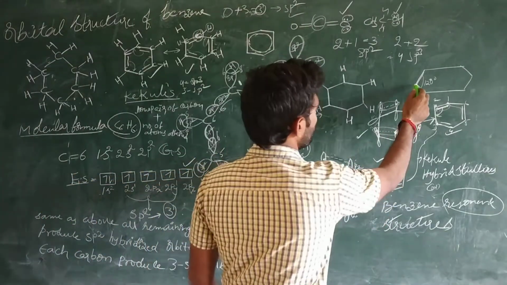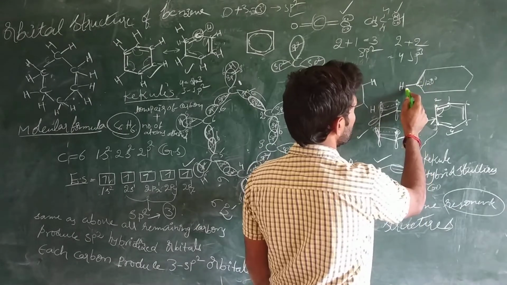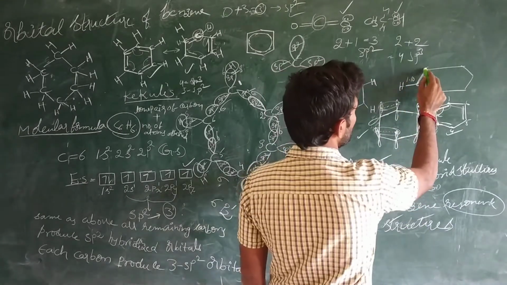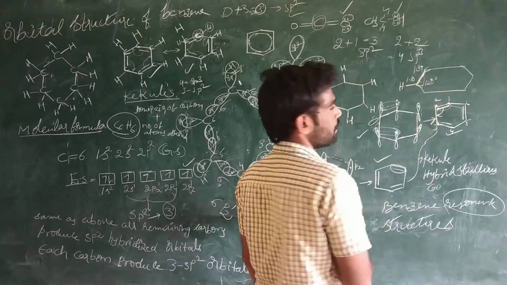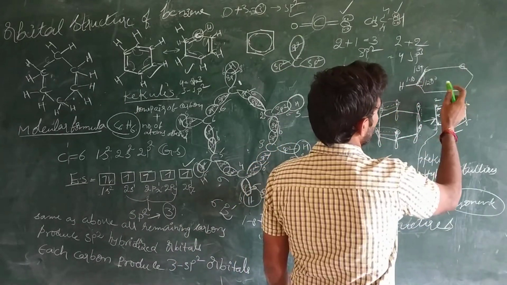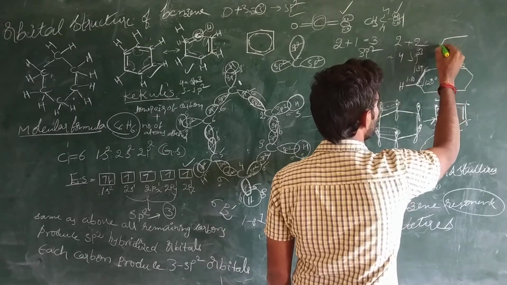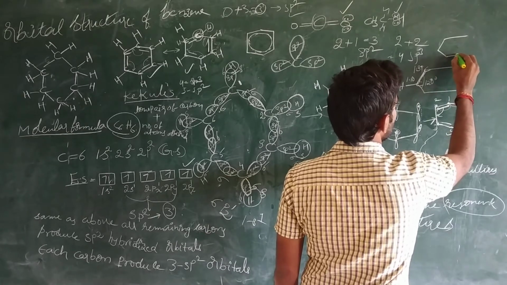And here the bond distance between the carbon and hydrogen is 1.10 angstrom, and the distance between the carbon and carbon is 1.39 angstrom. This is the bond length. Every carbon atom has the same bond length. So that's why we should represent the benzene with all the bond lengths similar. All the bond lengths should be similar.